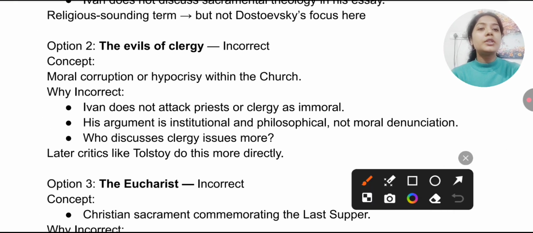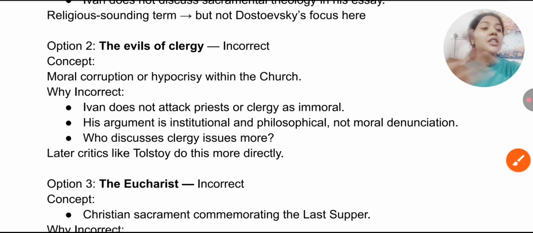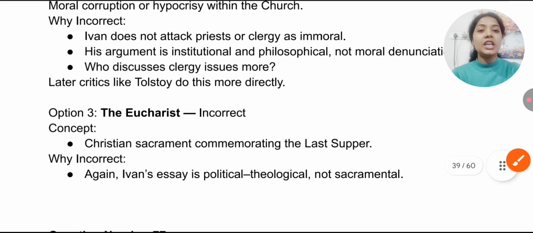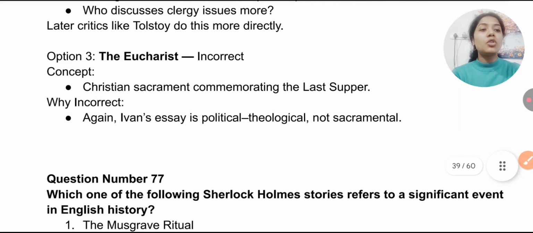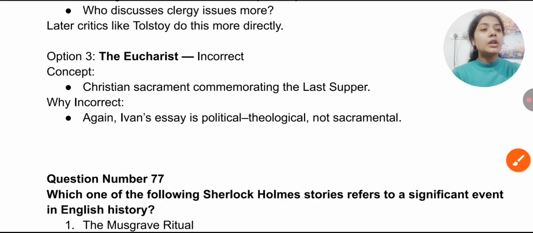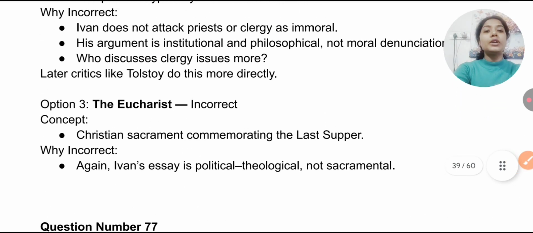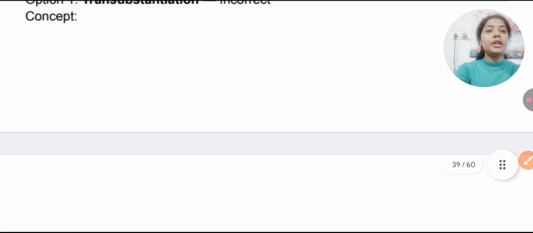The evils of clergy is also incorrect. Why? Because there you will find the moral corruption or hypocrisy within the church. So this option you can easily eliminate. And the Eucharist was also incorrect. Why? Because it is the Christian sacrament commemorating the Last Supper, but not what this work was doing. So this concept you can also eliminate.